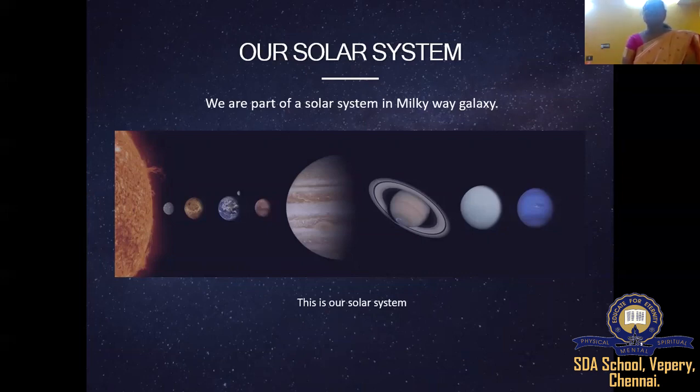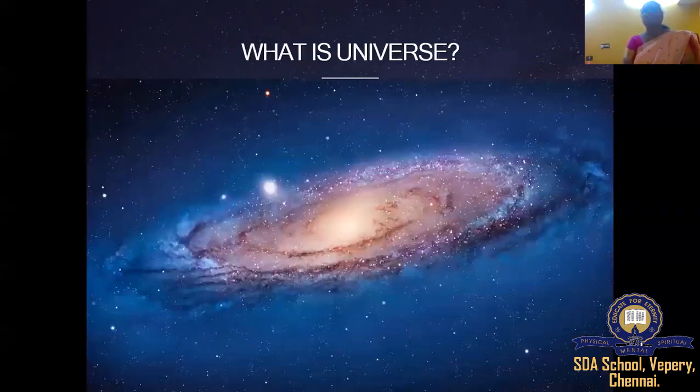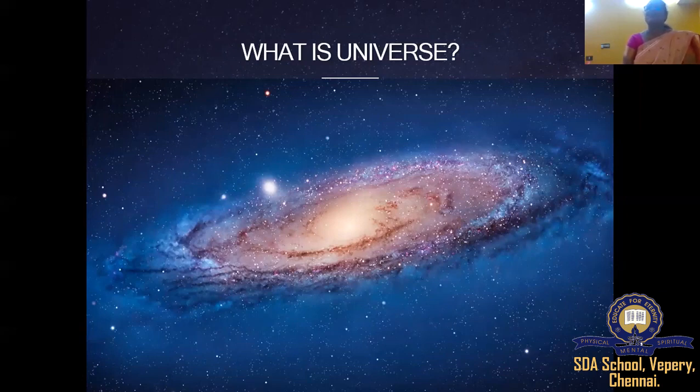Okay, children, now let us see how the universe looks. This is how our universe looks. In this picture, you can see a lot of white dots, different colors. All are nothing but stars, galaxies. Interesting, right?